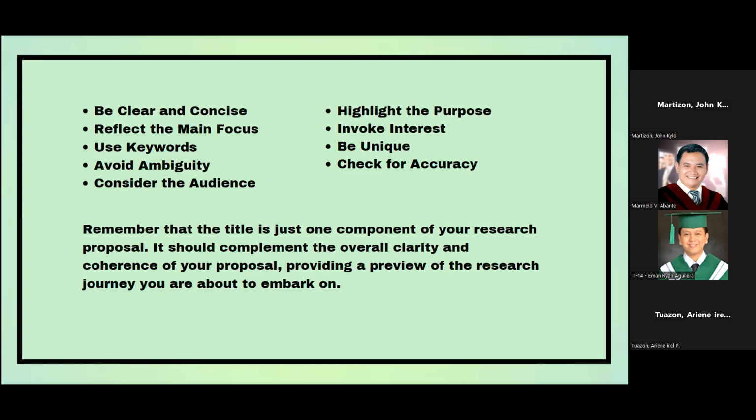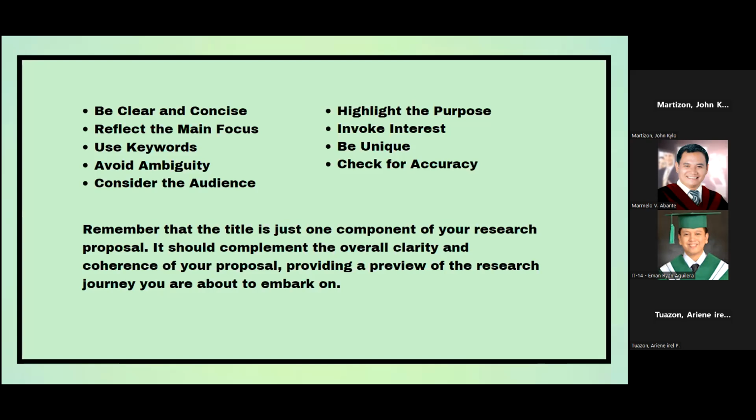Incorporate relevant keywords that are likely to be used by individuals searching for information on your topic. And avoid ambiguity. Steer clear of vague or ambiguous language. The title should convey a sense of specificity. Consider the audience. Tailor the title to your target audience, whether it's academic reviewers, potential collaborators, or a broader public audience.